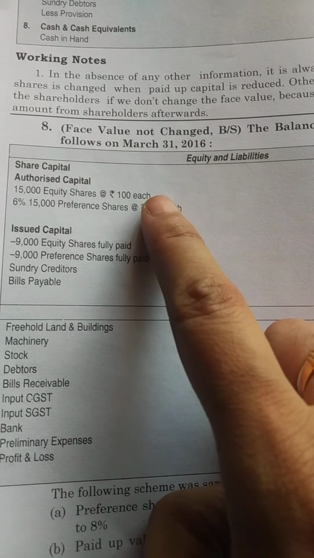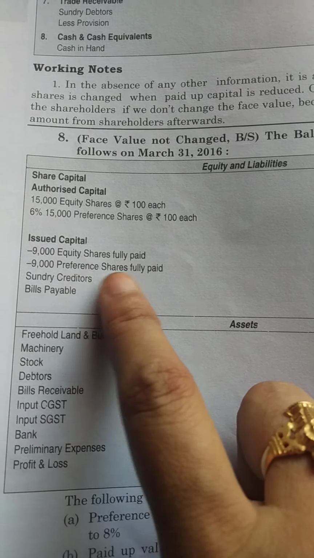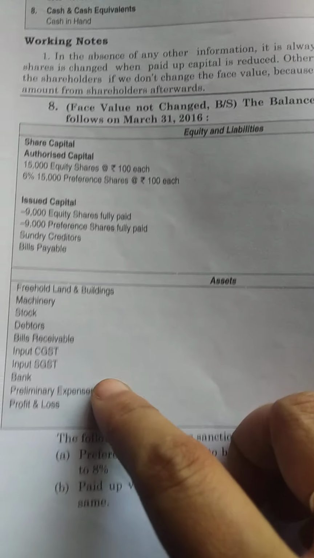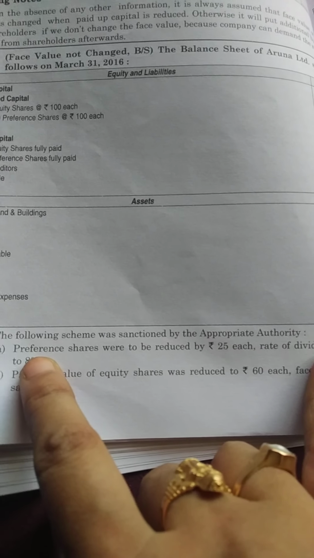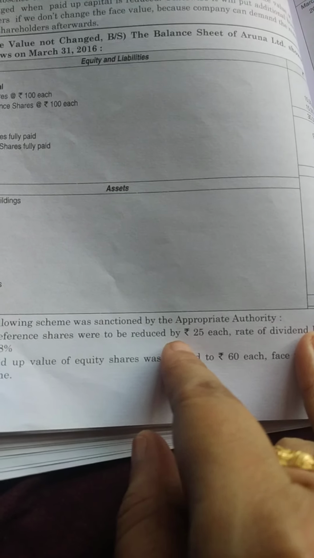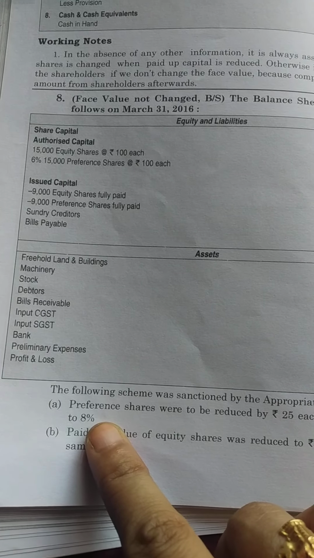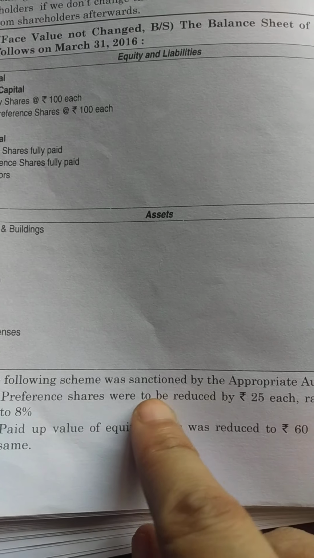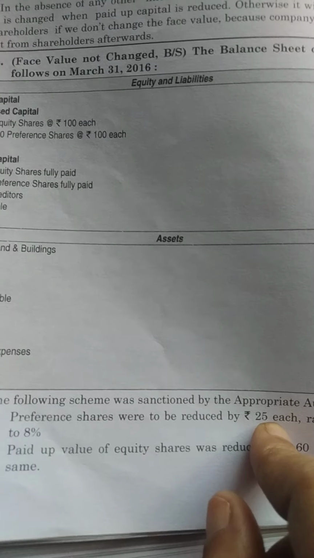You were given the authorized capital and issued share capital, 9,000 equity shares and 9,000 preference shares. Sundry creditors, bills payable, freehold land, all the assets and liabilities were given. And the first change they are expecting is preference shares to be reduced by 25 rupees each, and the rate of dividend being raised to 8%. In this first point there are 2 points: the preference share value to be reduced by 25 rupees.